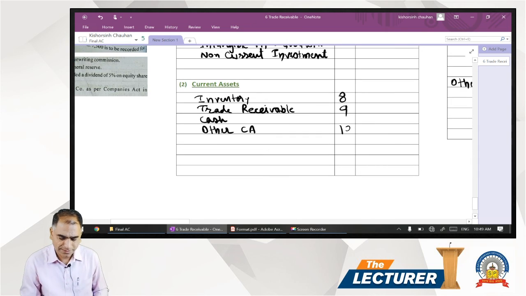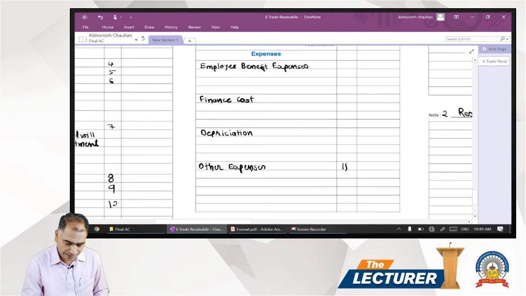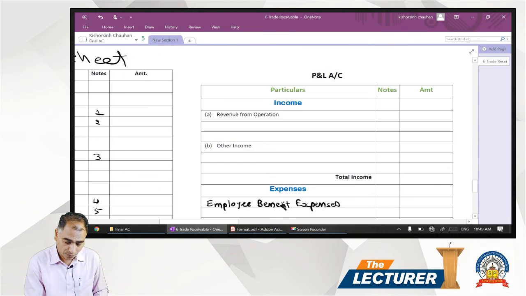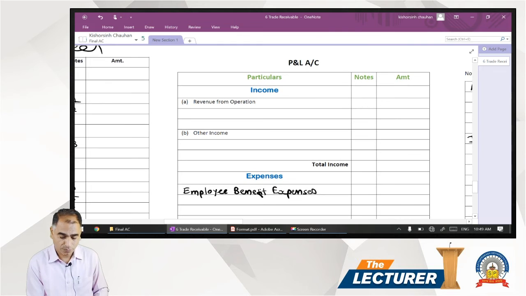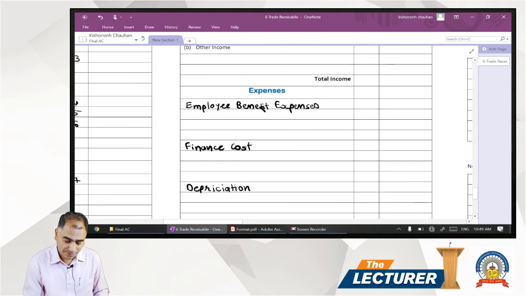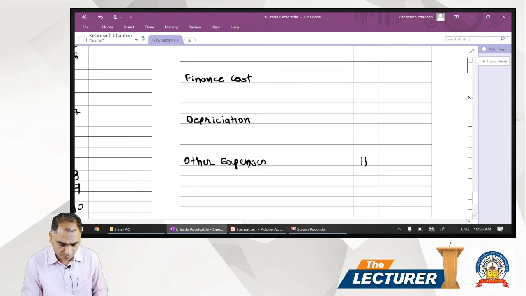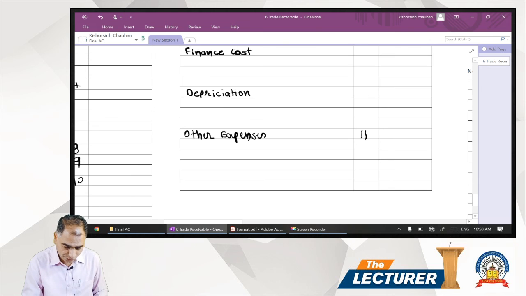Investment, there is only one item, so we are not preparing the schedule. Inventory, trade receivable, that's the debtors. Cash, there is not much in it, so we are not preparing a schedule, and other current assets. Then come back to the P&L account. In P&L, the first portion is talking about the income, where the major income from revenue, income from ordinary activities, we are putting under revenue from operations. Other expenses: we have employee benefit expense, finance cost, depreciation, and all other items we are putting under other expenses. We have a separate schedule.